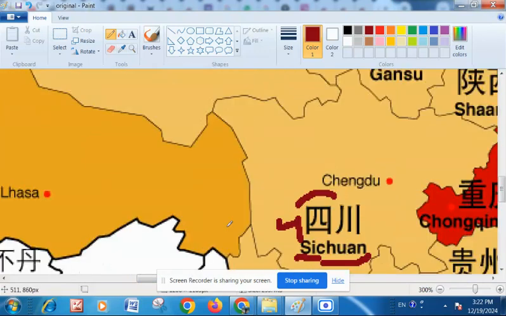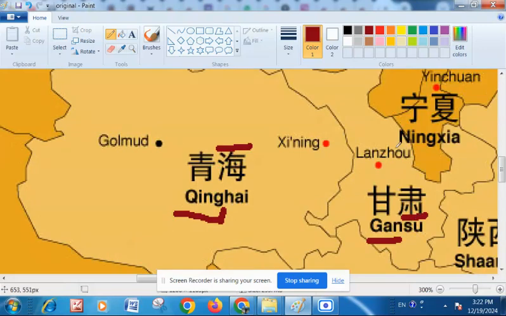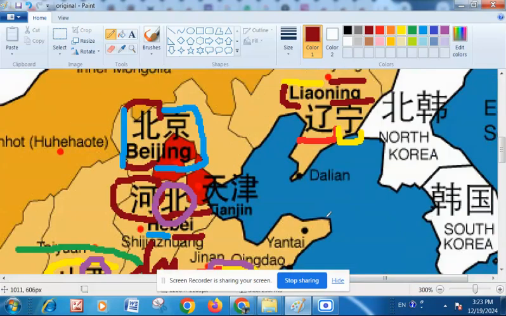Okay, see some more. U initial, ING is the final. H initial, AI is the final, Hai. Qinghai. These are all disyllabic words because two characters represent each. J initial and AN final, Gan. S initial and U final, Su. Gansu. N initial, ING is the final, Ning. X initial, IA is the final. X is pronounced like SH, Xia. Ningxia.